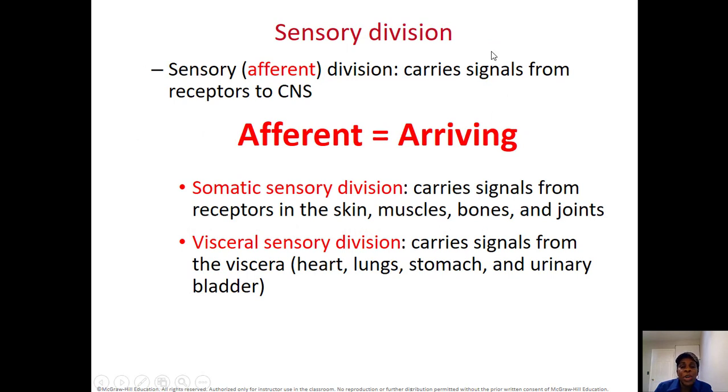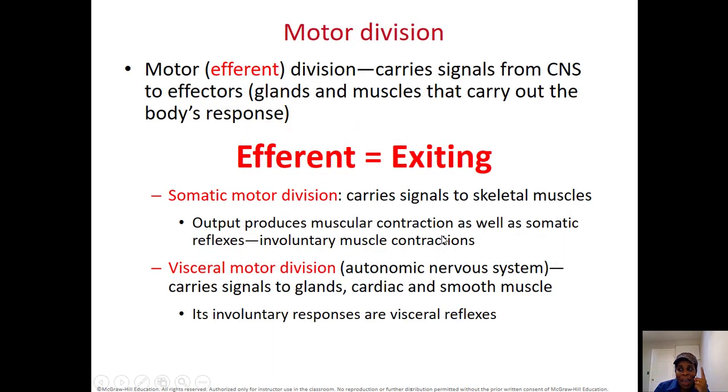Now, let's talk about the sensory division, meaning the receiving end of the information on the nervous system. The sensory division, also called the afferent division, carries signal from the receptor to the central nervous system. We call that the afferent division. Why? Because the information is arriving. Coming from where? If it comes from your skin, muscle, bones, or joint, it's called what? Somatic sensory, because it's coming from the soma. But if it's coming from the visceral, it's called what? Visceral sensory division.